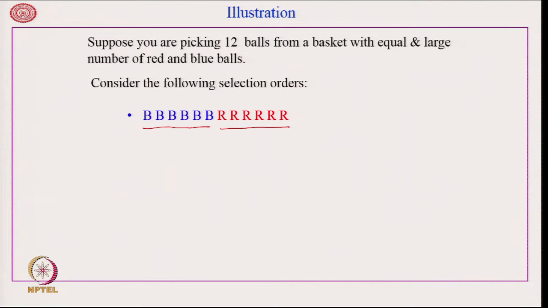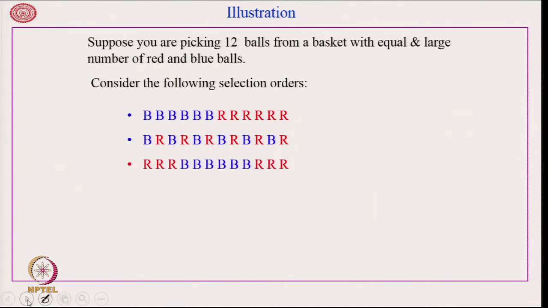Will you consider it to be a random selection? No. What about this? If we choose alternately blue, red like that, do you consider this to be a random selection? Again we understand that it is not random.